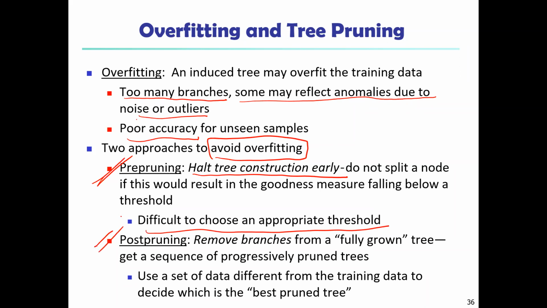Second, post-pruning, which removes subtrees from a fully grown tree. A subtree at a given node is pruned by removing its branches and replacing it with a leaf. Here, we use a set of data different from the training data to decide which is the best pruned tree.